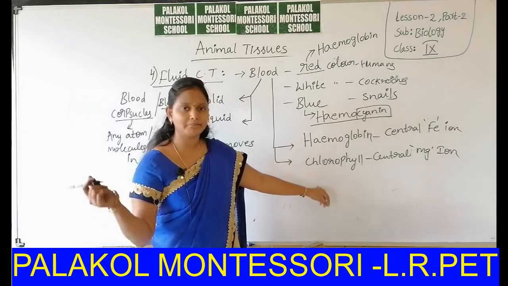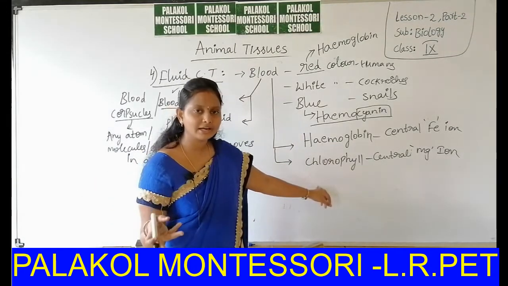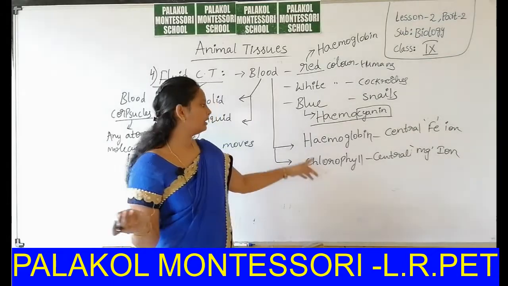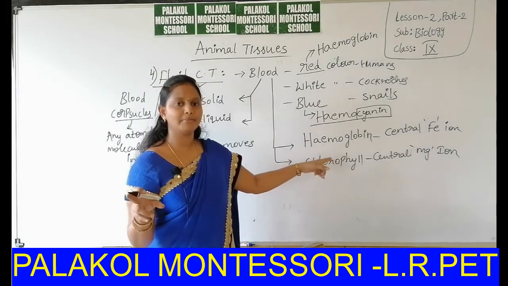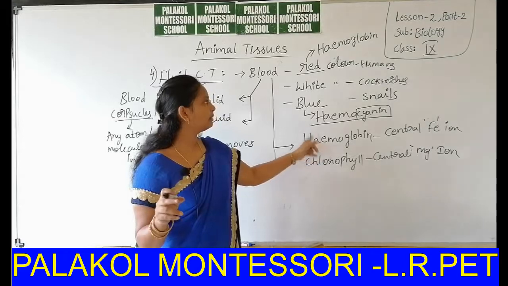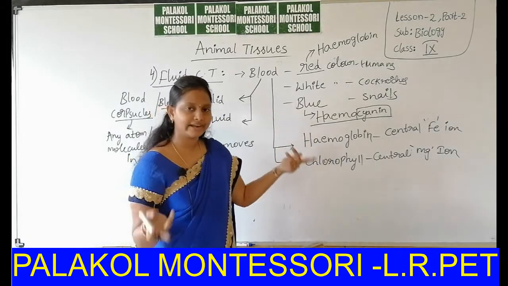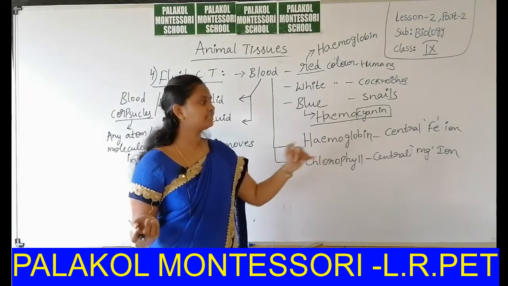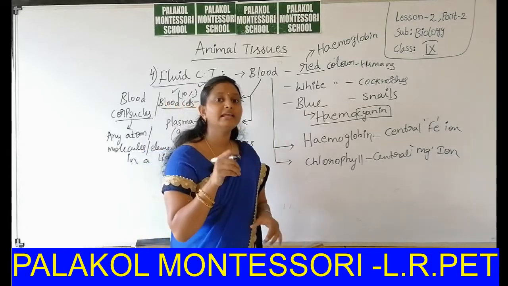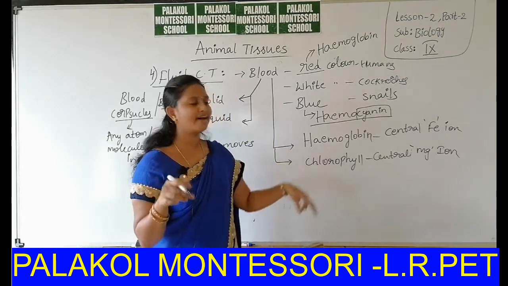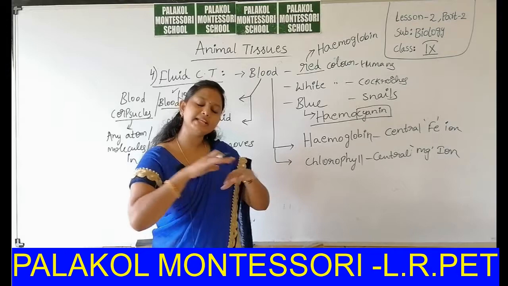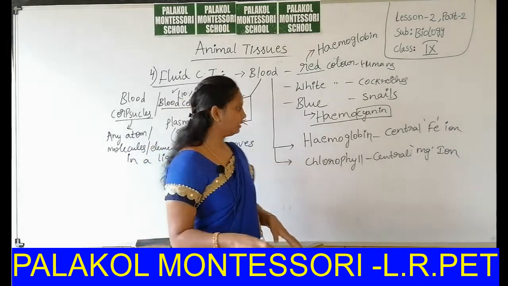Chlorophyll is present in green plants. Chlorophyll is a green colored pigment, that's why plants are green in color. Okay, hemoglobin is a red color pigment present in the blood, that's why blood has red color. Hemoglobin structure has the central ion Fe+2, chlorophyll has the central ion Mg+2, the remaining structure is the same.